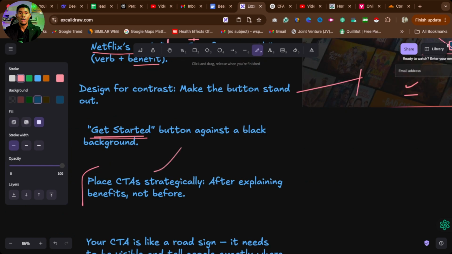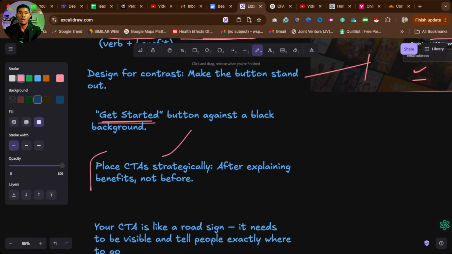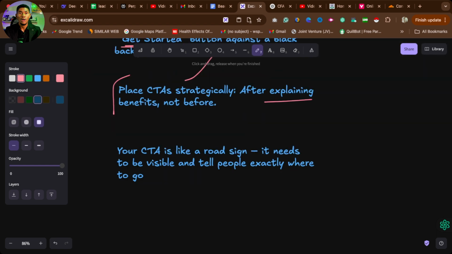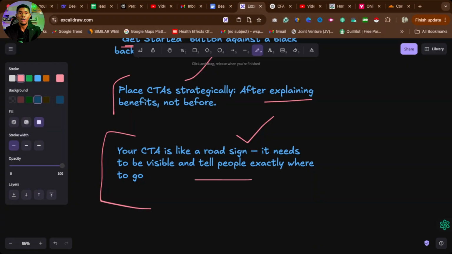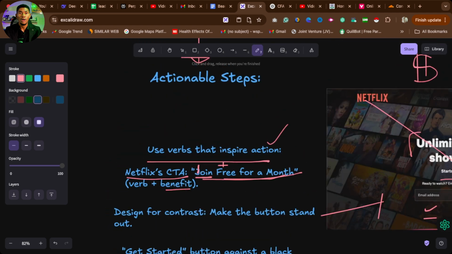So make sure after you explain the benefit that people will get from using your product, you let them take the action. Now, CTAs or calls to action are like road signs. This is so important. These are road signs. They need to be visible and tell people exactly what to do. It cannot be confusing. People cannot be here and be confused about, should I click or should I sign up? Should I do this? No, it must be very, very well defined, strategically placed, and geared towards helping people take action. That is step number 2.